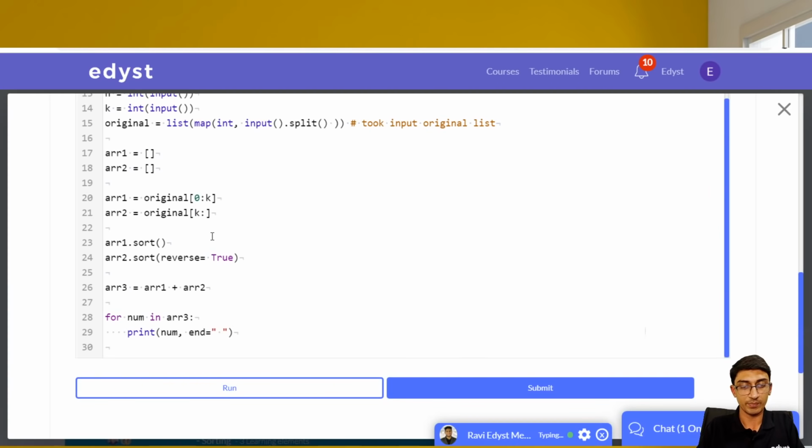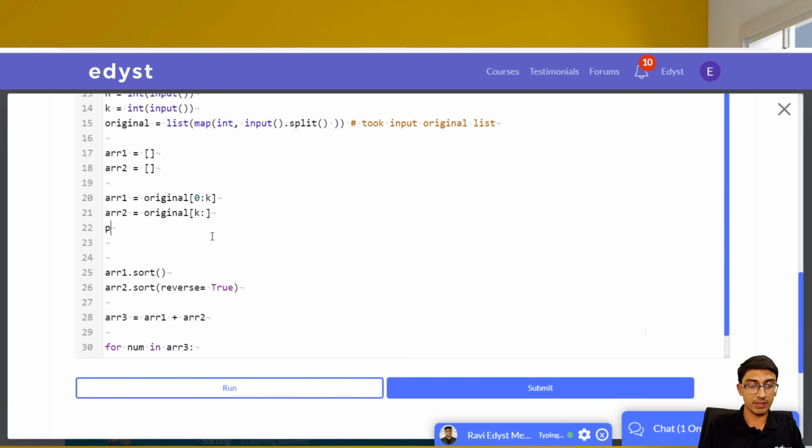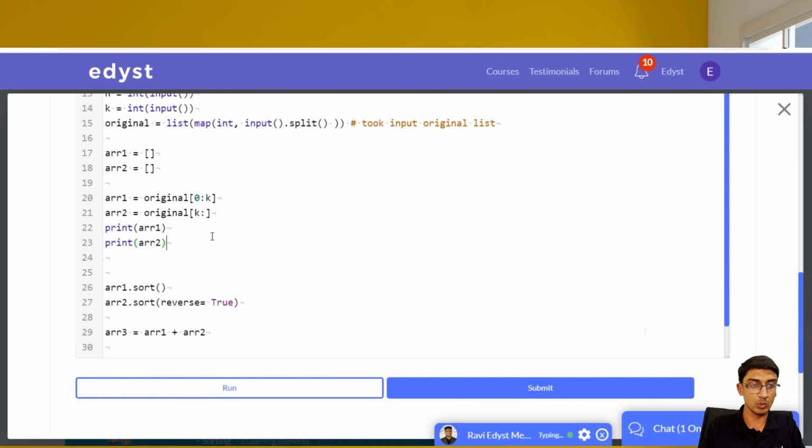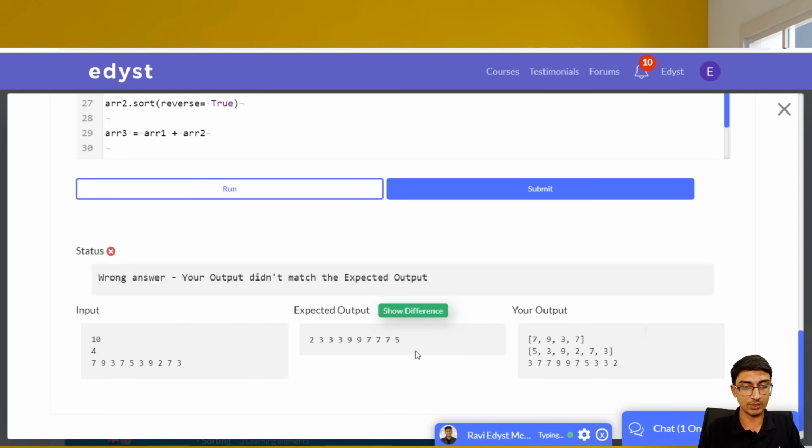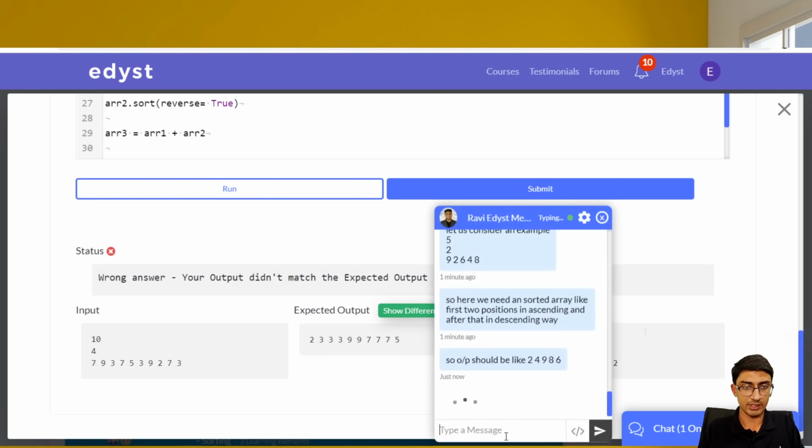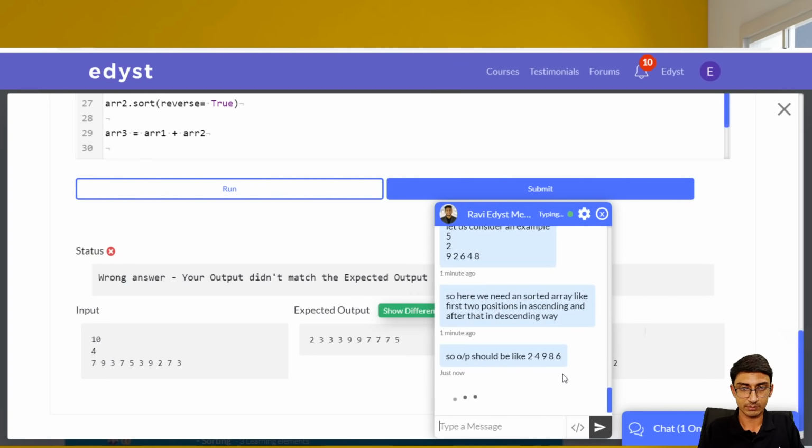Let me print array 1 and print array 2. Okay, let me just see what's the issue coming here. Oh, okay. Now I got it.